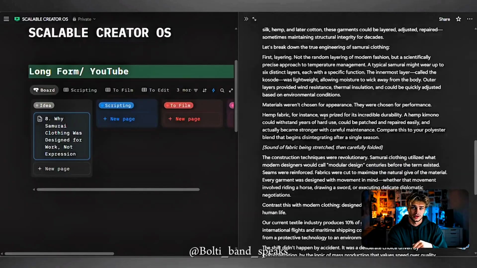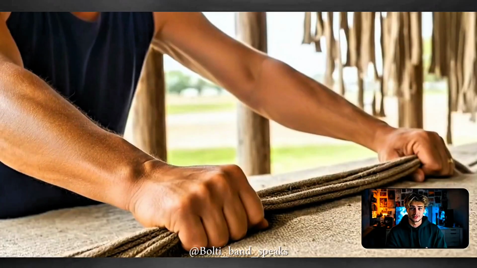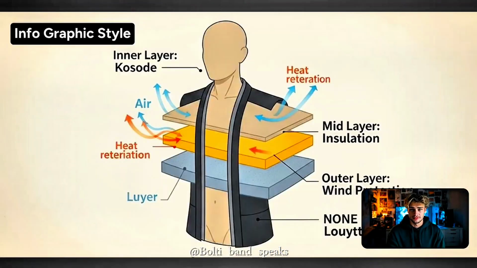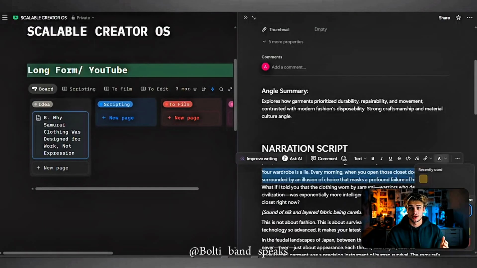And when we take a look at our competitor's videos, we can see that he has 3 different visual styles. He has the realistic footage style, the infographic style, and the medieval painting style. So I created script to image prompts for all 3. What we need to do is color code our script.